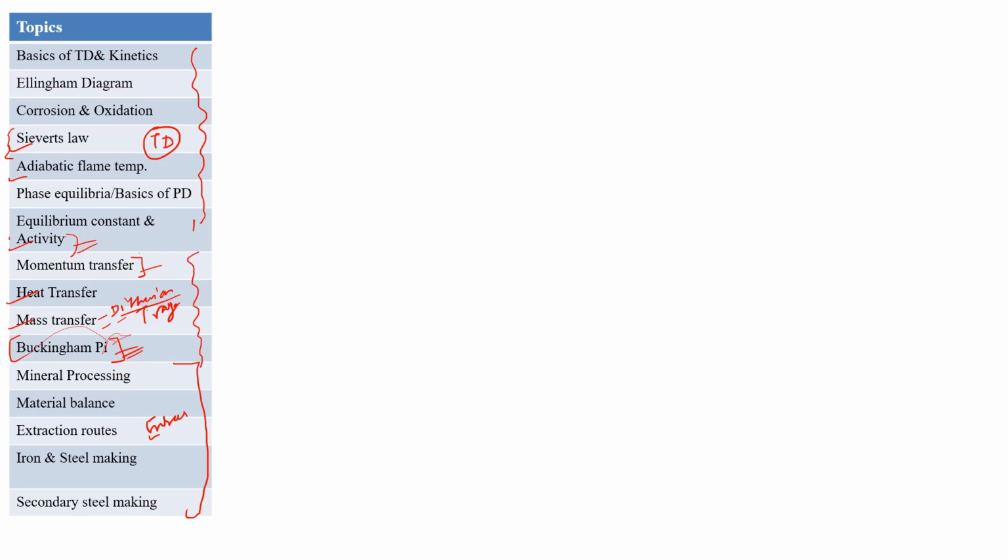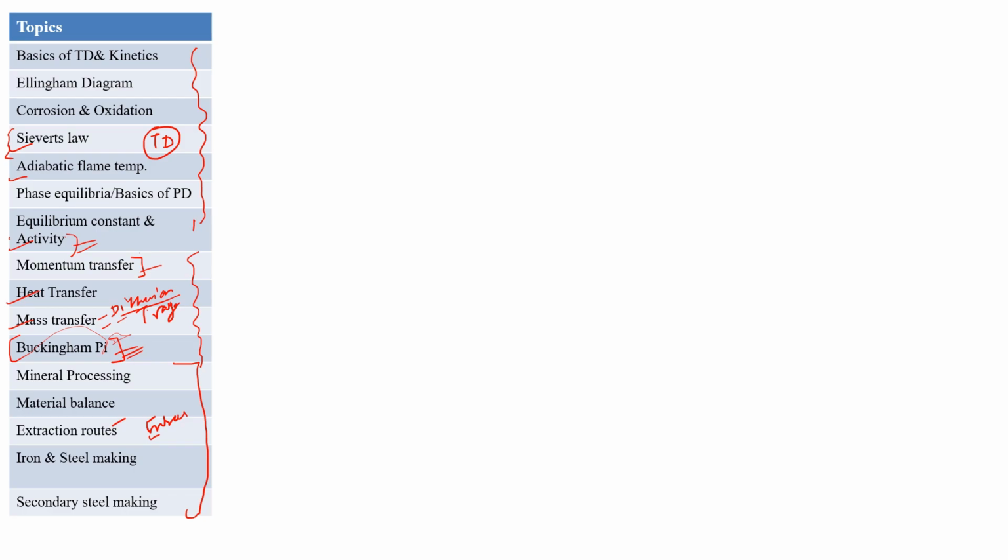Next is mineral processing and material balance. Extraction route basically consists of pyrometallurgy, hydrometallurgy, and electrometallurgy. Wherever I need special questions from different topics, I will identify those things, so don't worry about that. Iron and steel making basically consists of the BF route, BOF route, EAF route, and all those things.